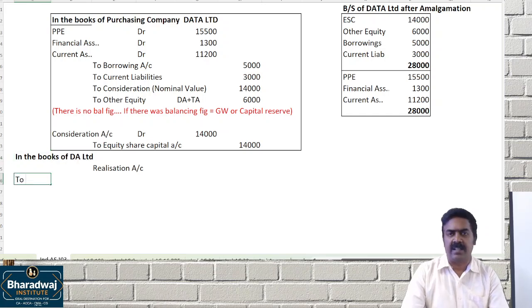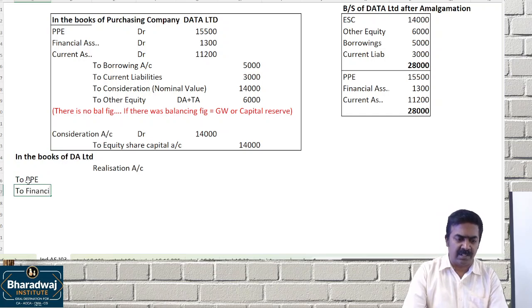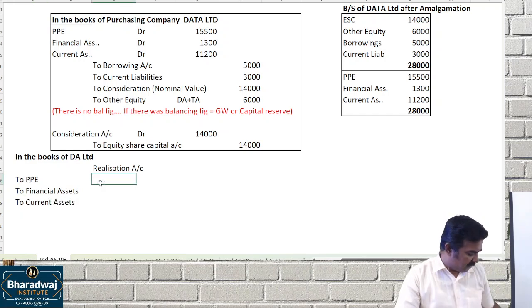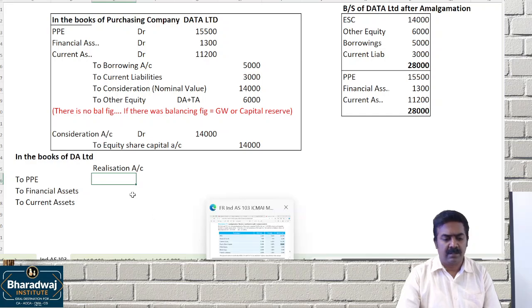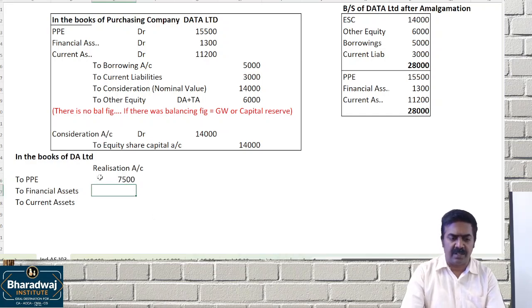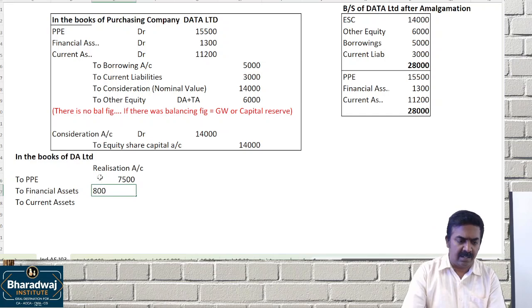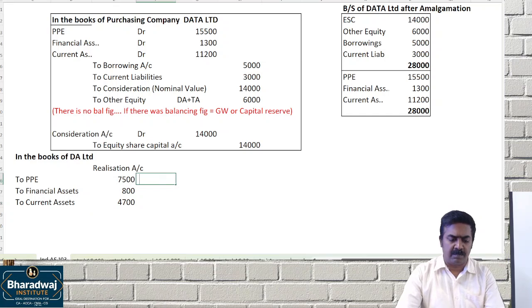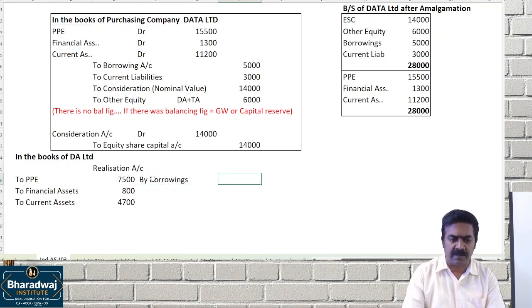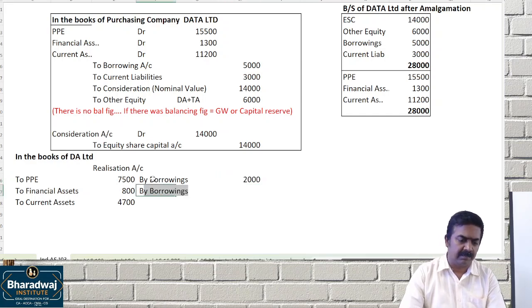The first entry is realization account debit to assets: plant, property, equipment, financial assets, current assets. What is the plant, property, equipment of the first company? 7,500. Financial assets? 800. Then current assets? 4,000. We'll transfer borrowings. Borrowings, how much? 2,000. By current liability, 2,000.